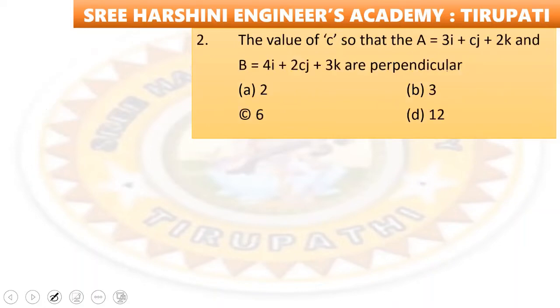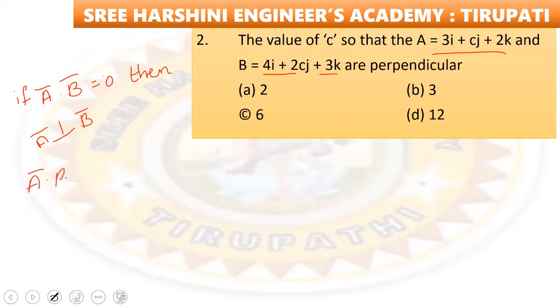Next question is value of C so that A equal to 3i plus Cj plus 2k and B equal to 4i plus 2Cj plus 3k are perpendicular. If A bar dot B bar is equal to 0, then A bar is perpendicular to B bar. Okay. Now we have to calculate the A bar dot B bar values. Just substitute A bar and B bar values here.